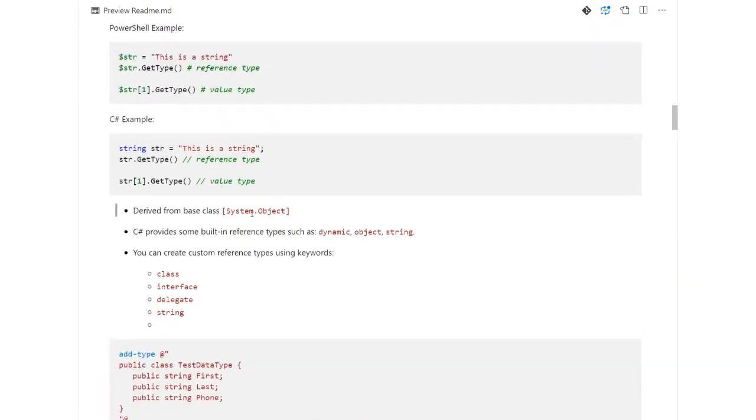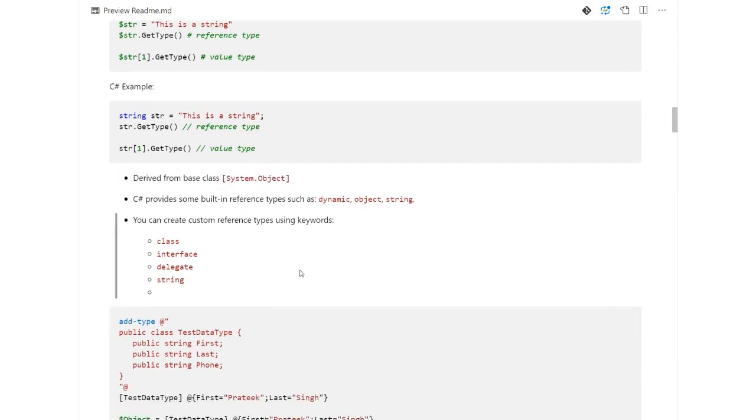All reference types are derived from the base class System.Object, just like we saw in the previous example. But apart from that, you can also create some custom types using these different types. There are multiple ways to do that.